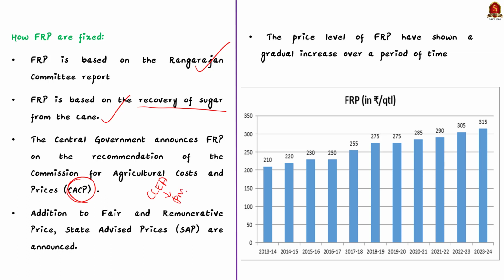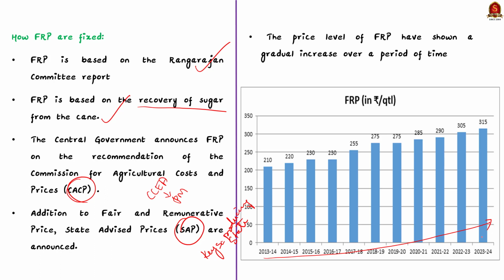So in addition to the fair and remunerative price, State Advised Prices, that is SAP, are announced by the governments of key sugarcane producing states. SAP is generally higher than FRP. In addition to the above fact, the graph given here shows that the price level of FRP has shown a gradual increase over a period of time.